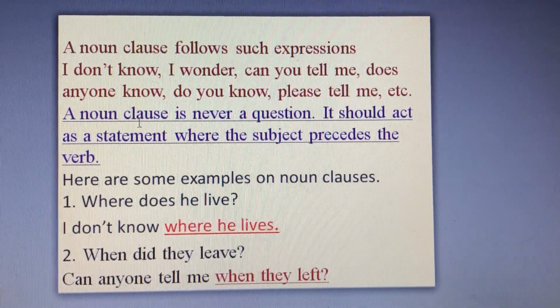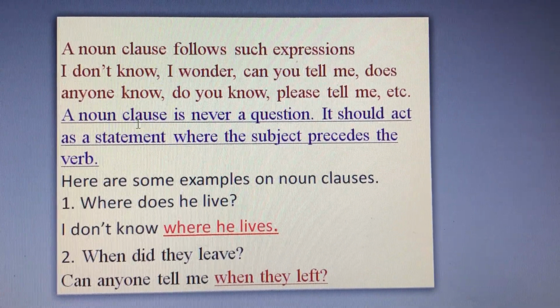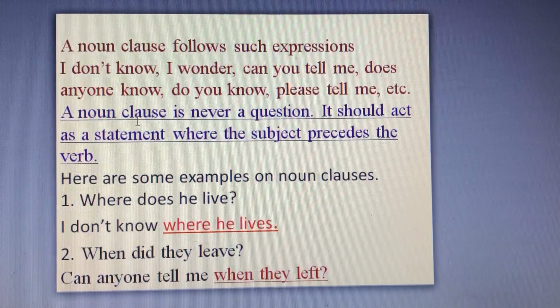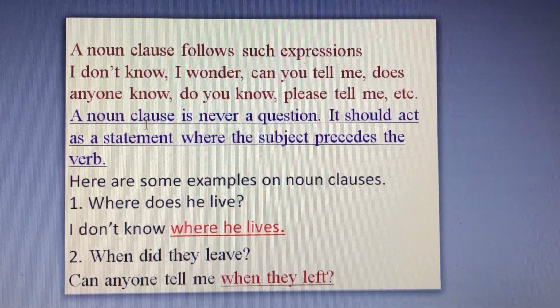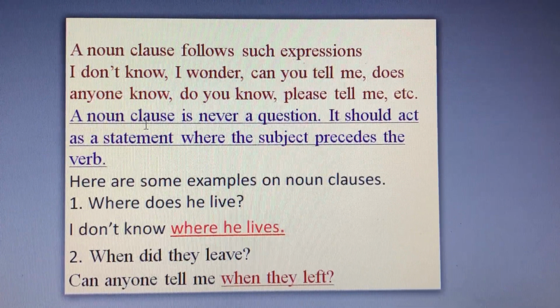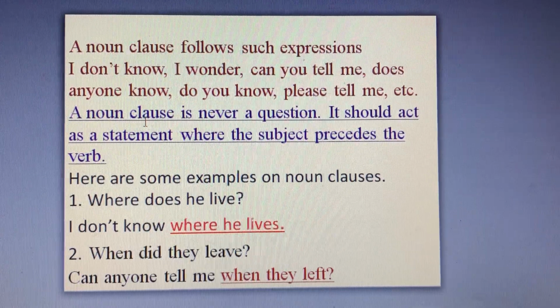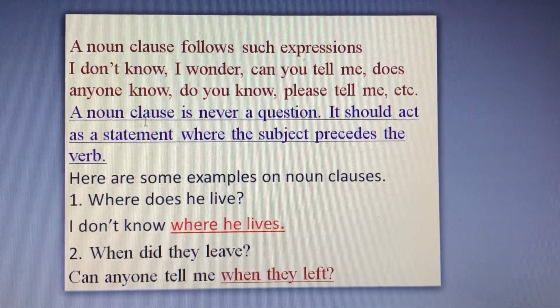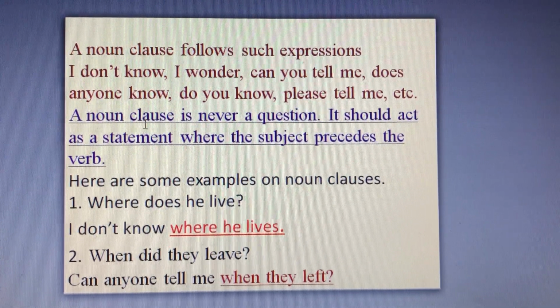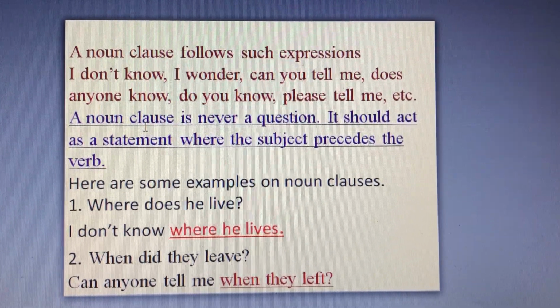Number 2, when did they leave is another information question which started with when. It includes did, which is an auxiliary verb in the simple past tense. It also preceded the subject pronoun they, and leave here is part of the verb. It's in the simple form or base form since did is added to the question. Let's change it to a noun clause.